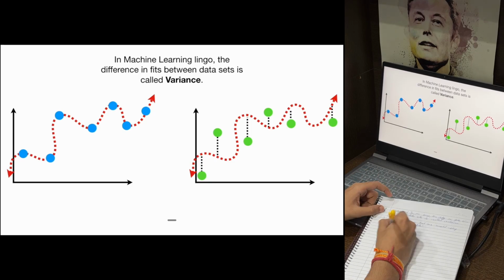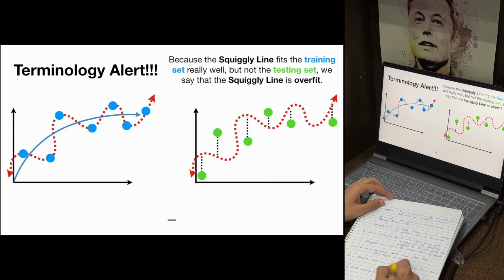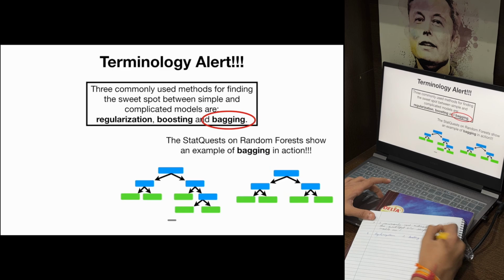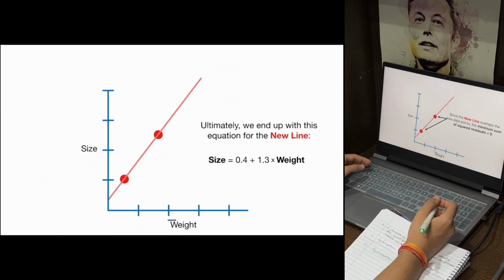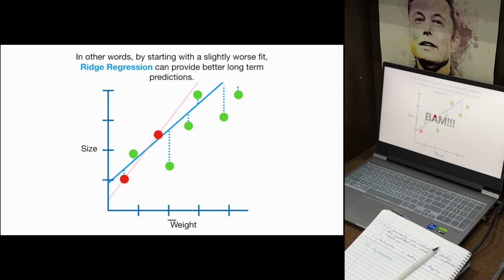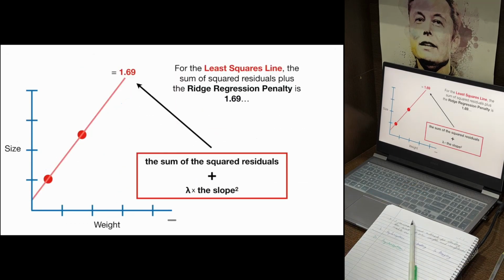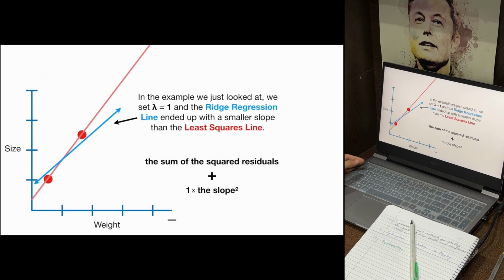Before diving into it, I revised the concepts of bias and variance. Bias tells us how well a model fits the training data. A model that fits every training point perfectly has low bias but high variance, meaning it performs poorly on new data. A simpler model, on the other hand, has higher bias but lower variance. The goal is to find a balance between the two so the model generalizes well.